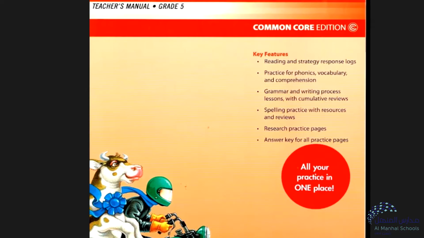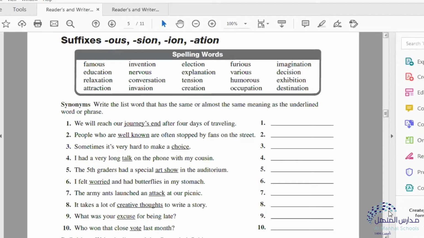I want to share the page with you, which talks about this lesson. Let's have the page which has this phonics lesson. It will be a very interesting lesson. Right. Suffixes O-U-S, S-I-O-N, I-O-N, and A-T-I-O-N.